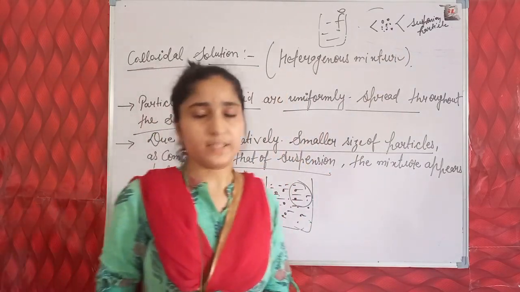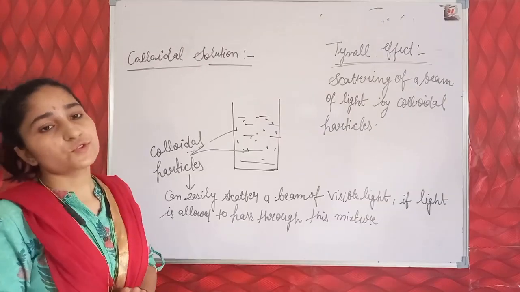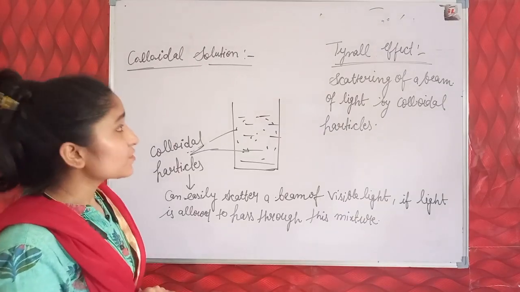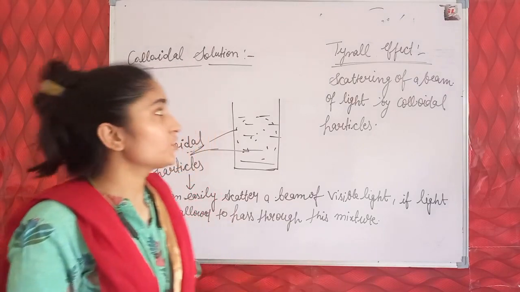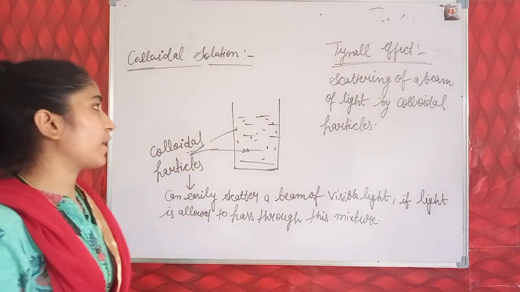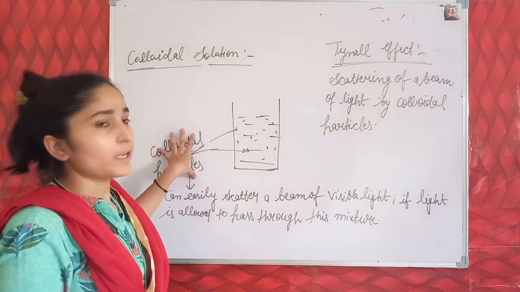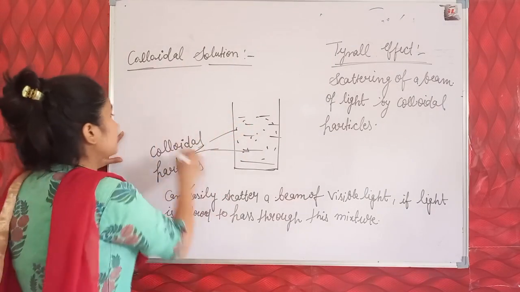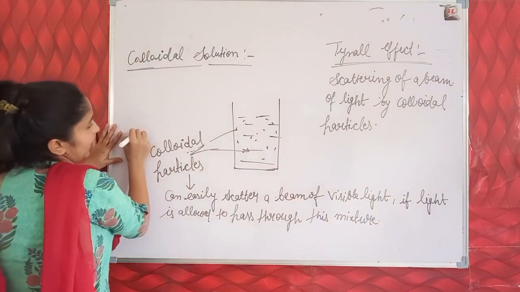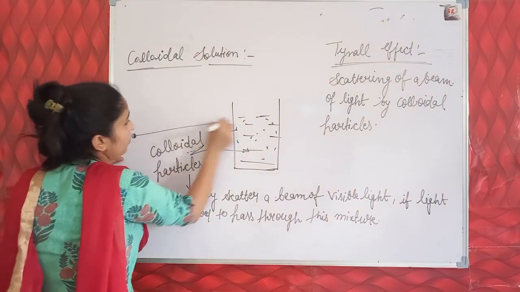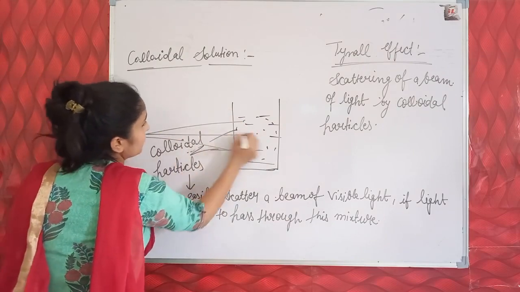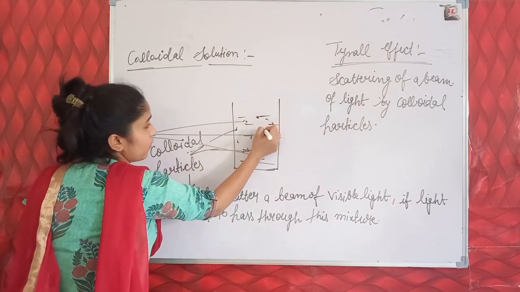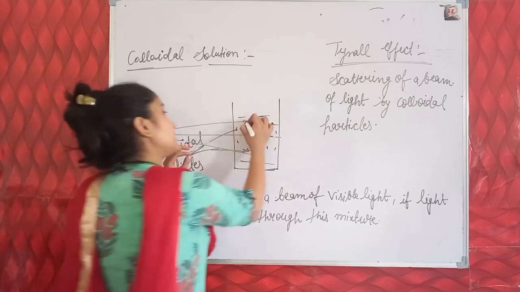Let me discuss. So students, why do we call colloidal solution a heterogeneous mixture? Because it shows the Tyndall effect. What is the Tyndall effect? If a beam of visible light is allowed to pass through this mixture, then the colloidal particles scatter this light.